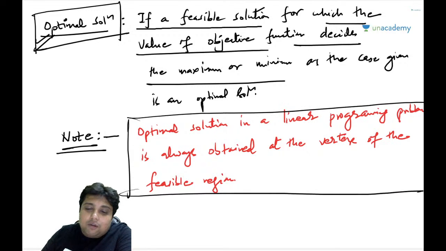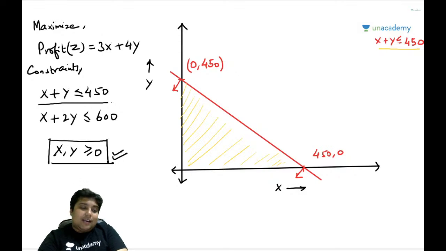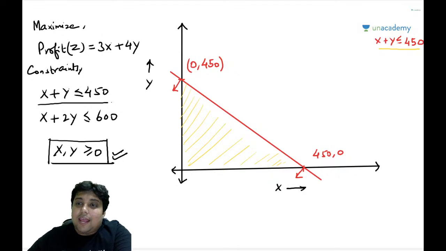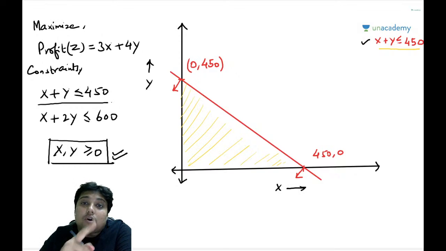Now let us go back to the solution that we were discussing. So guys, this is the solution that we were discussing. Now remember, x plus y is equal to 450 is one of the constraints. I have drawn the line. On this line, every point will satisfy this line. And not only that, remember this is a less than equality sign.